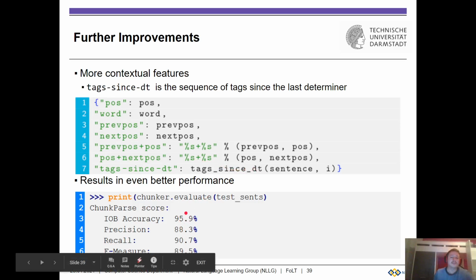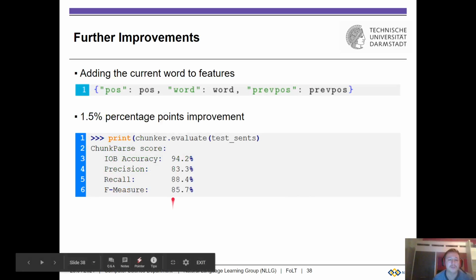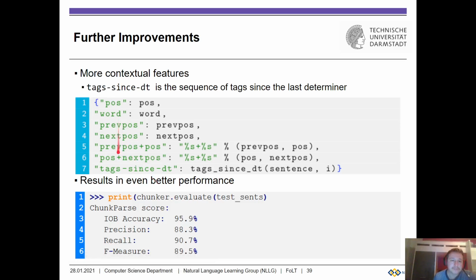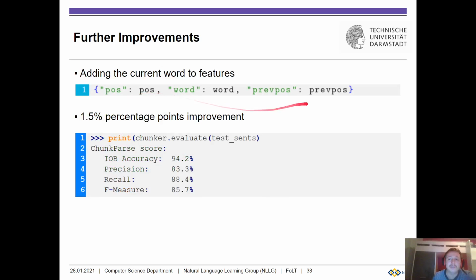If we define such a feature set, we get another nice improvement, going up to 96% accuracy and 89.5% F measure. So that's really a great improvement. And note here, now we have defined 1, 2, 3, 4, 5, 6, 7 features. We go up quite a bit, almost 5 points in F measure, by defining 7 features versus 3 features.